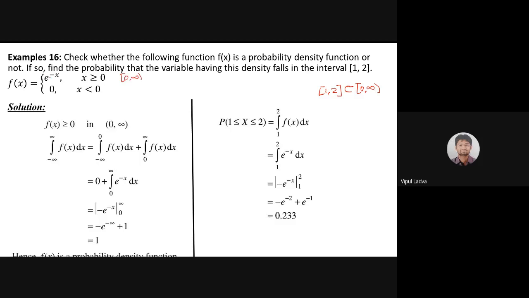For the interval 0 to infinite, my function is defined as e raised to minus x. So 1 to 2 is just a subset of this particular part. देखिए, अगर मैं इसको लाइन में रिप्रेजेंट कर दूं, देख लो.